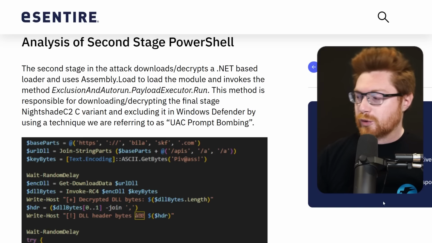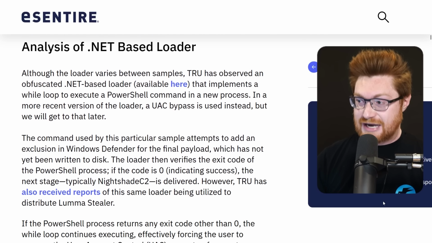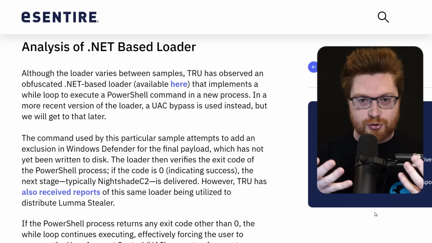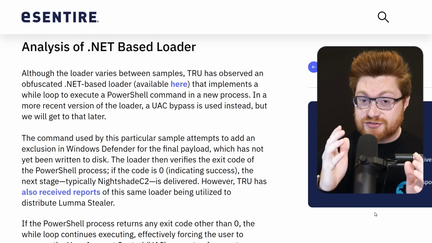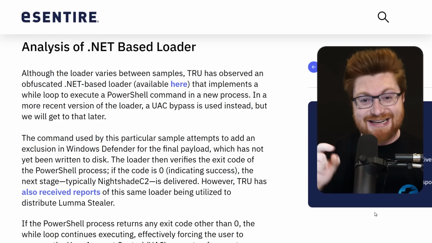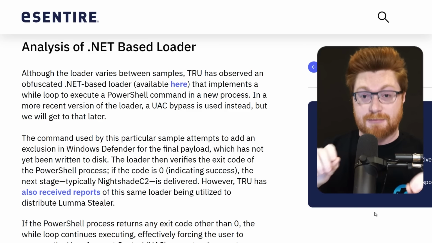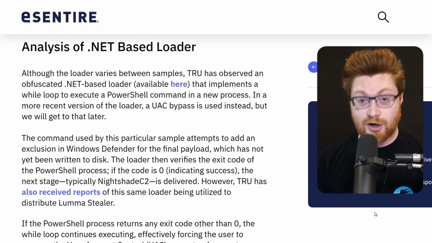Every time the user says no, I won't run this program or run this application with administrator privileges, in the UAC or User Account Control pop-up question dialog, if you just keep popping up that UAC prompt over and over again until they click yes because they can't do anything else, they're locked up in their computer, they can't use it, then you know what? Payload will fire as admin.